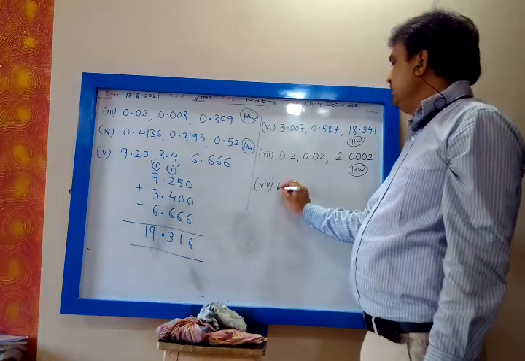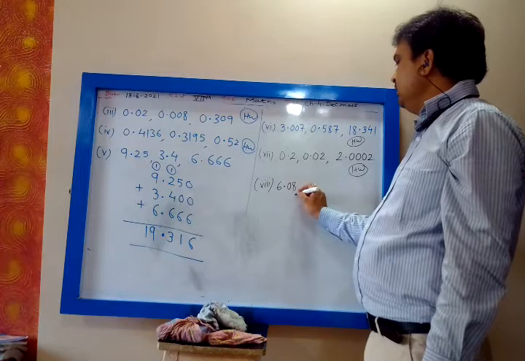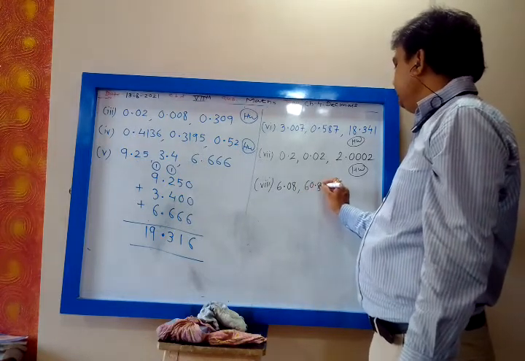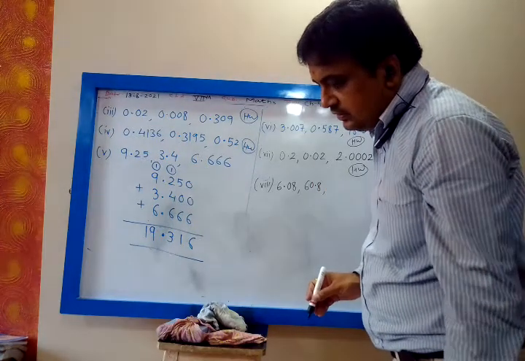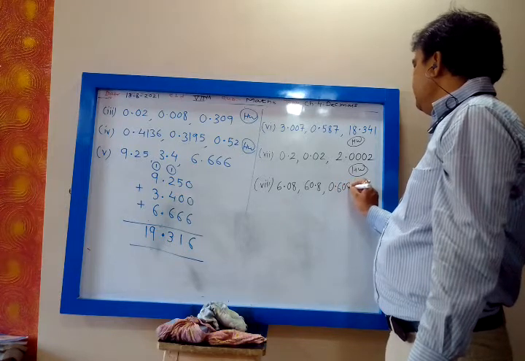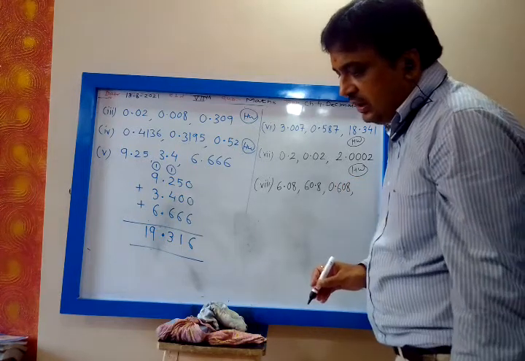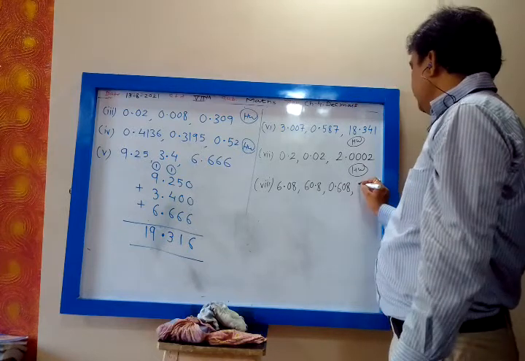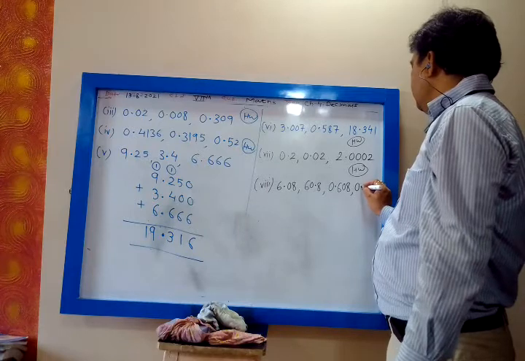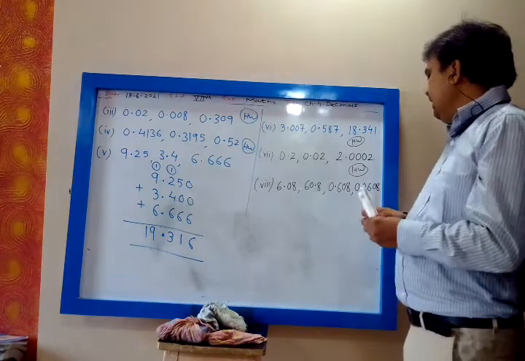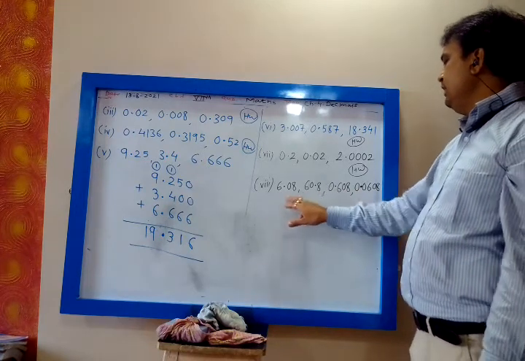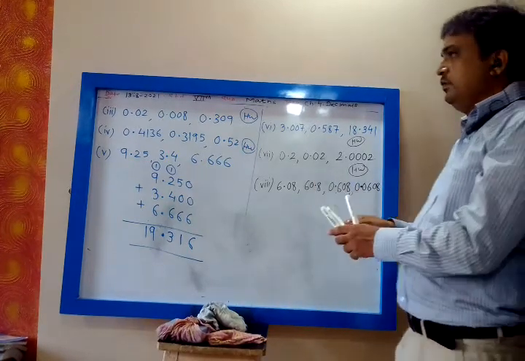Then the eighth one: 6.08, 60.8, 0.608 and 0.0608, which I will do. You check whether this is 4, this is 3, this is 1, this is 2 decimal places. The maximum is 4, so make all 4.